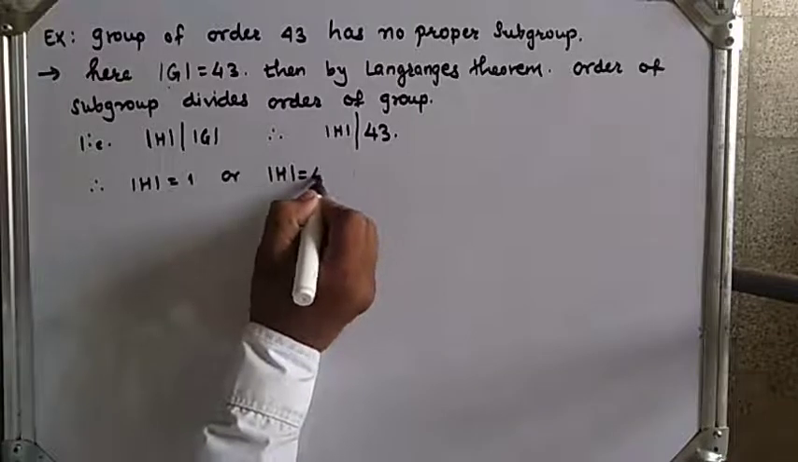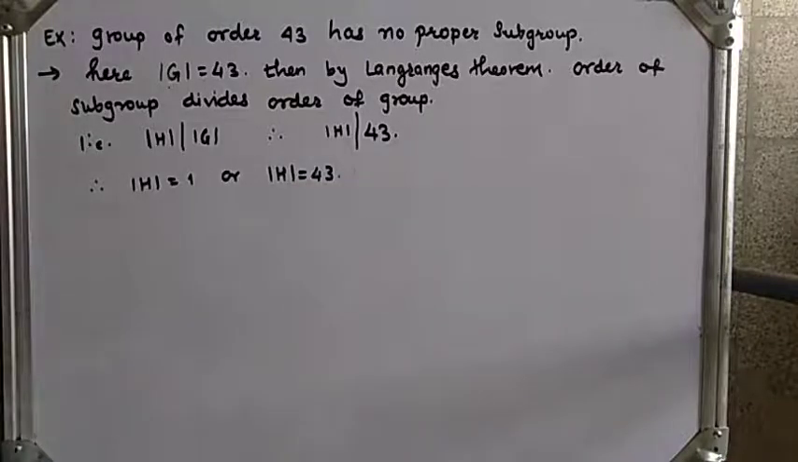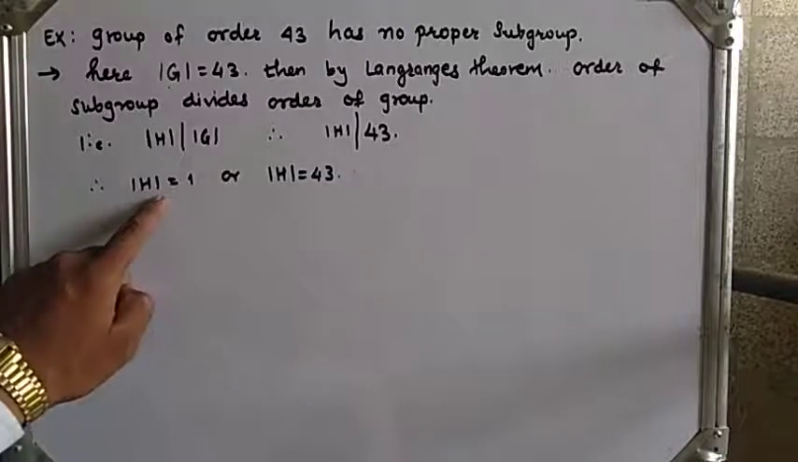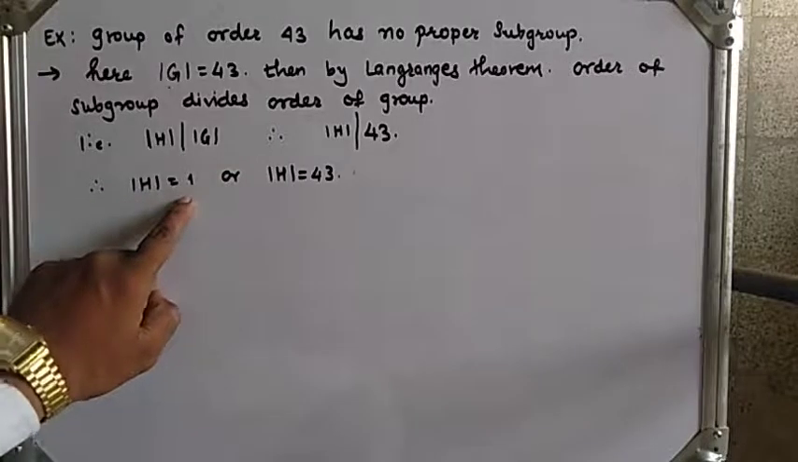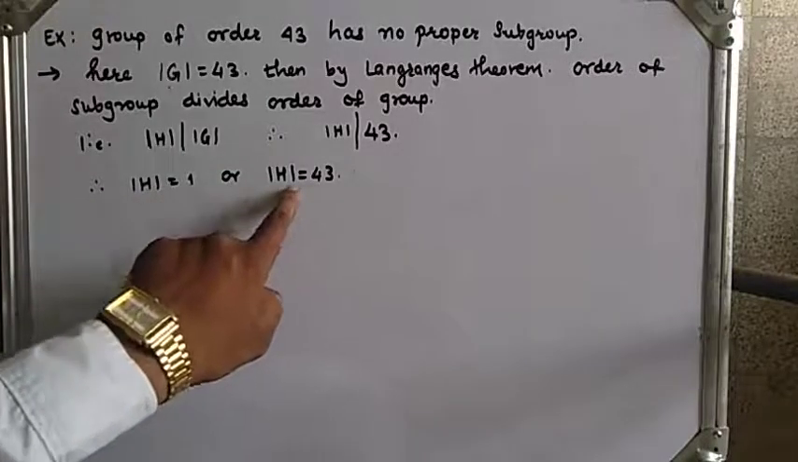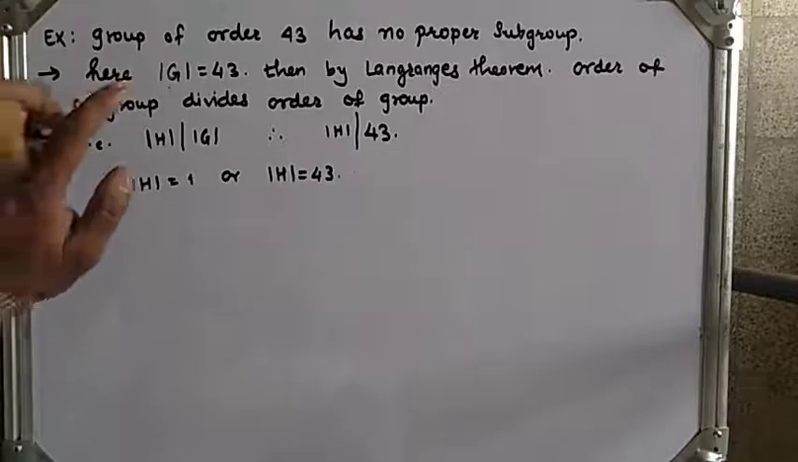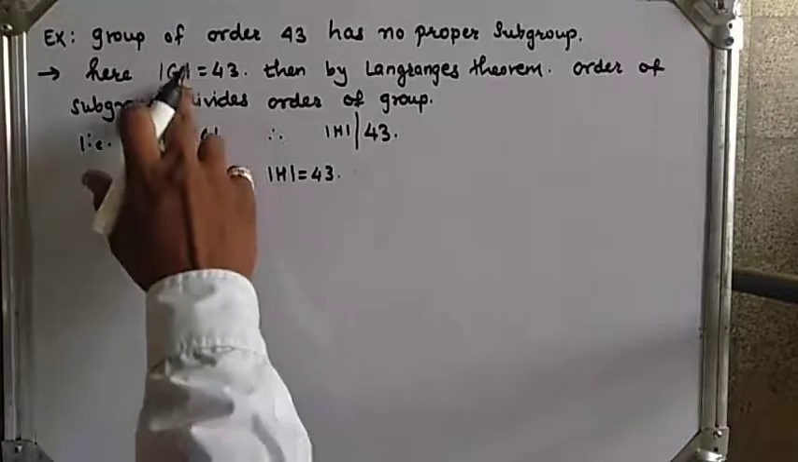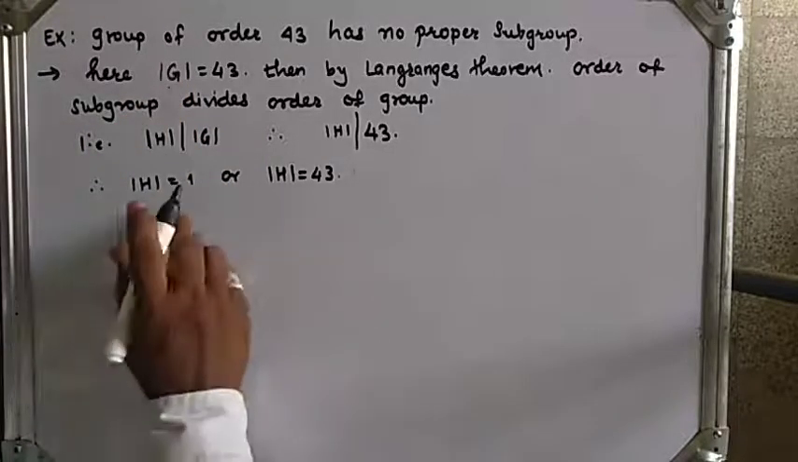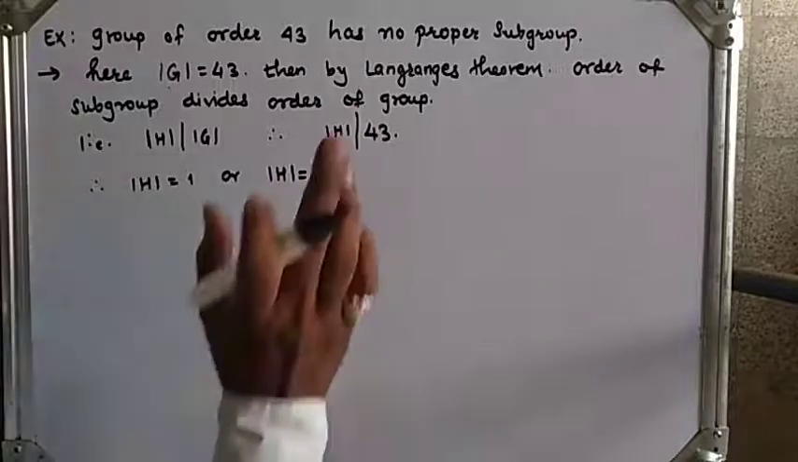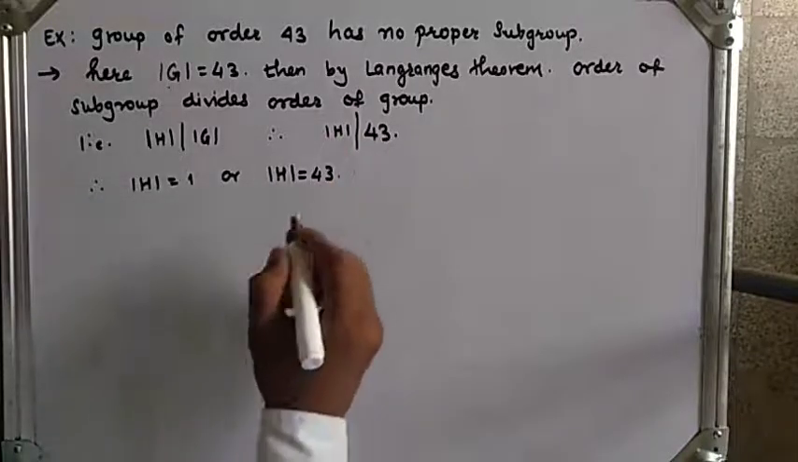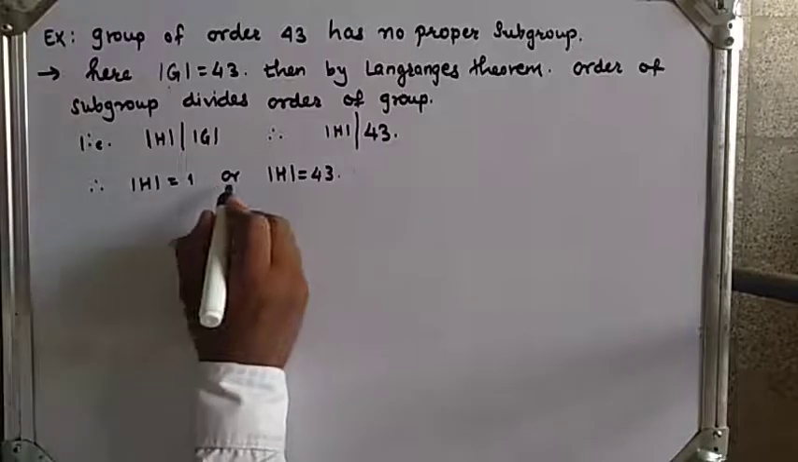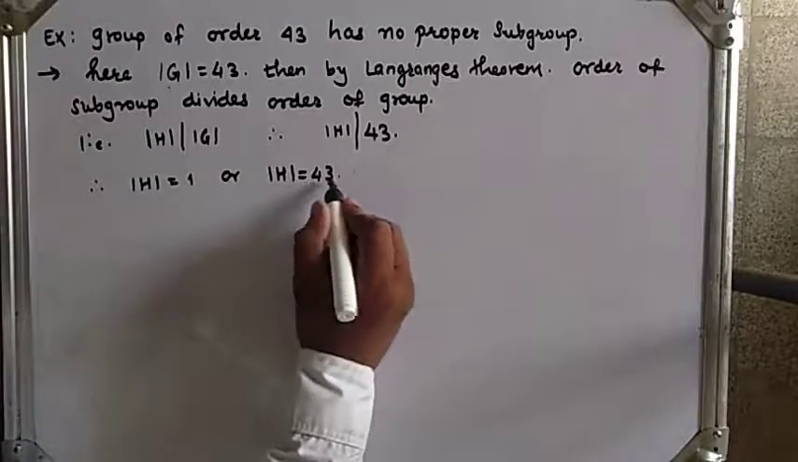Order of H equal to 1 means H is only the identity, and order of H equal to 43 means it is the same as the order of group G, so H and G will be the same. So these are trivial subgroups. There is no proper subgroup which is a subset of G. So here there are only two subgroups, which are trivial. So there is no proper subgroup, right? So the order of H is 1 or the order of H is 43.